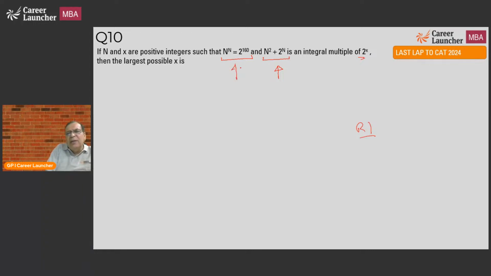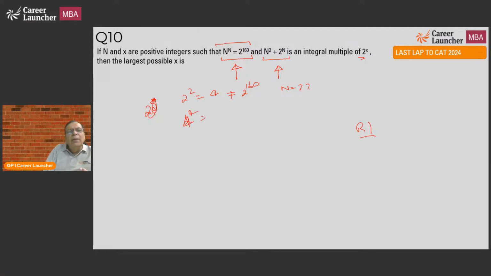Round 1 question. Why? Because in this particular thing, I need to find n first. To find n, I need to look at this one, and very clearly n has to be some power of 2. So all I'll do is 2 square is equal to 4. It is not equal to 2 to the power 160. 2 square, n to the power n, 4 to the power 4.